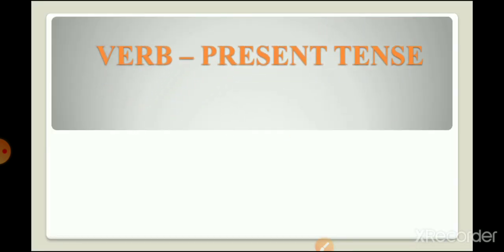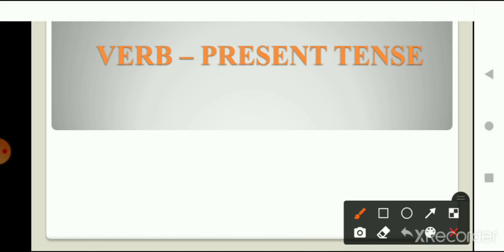So what we are going to read in this particular video is about verb present tense. Before we start discussing what verb present tense is, let's see what a verb is. Verbs are the words that show an action. A group of words that shows action or indicates that something has happened or existed. Those are verbs. So in simple language, you can say that verbs are action words. They show action.